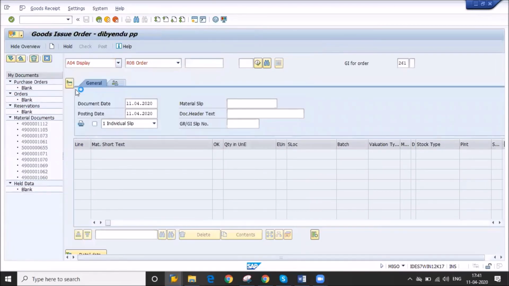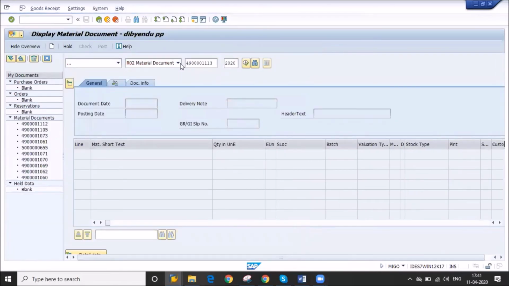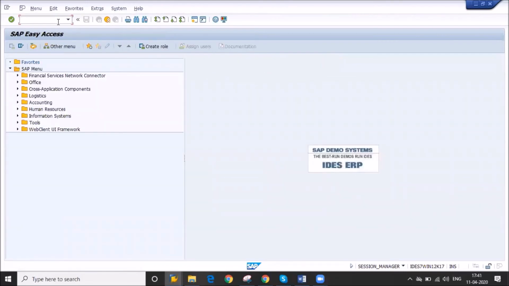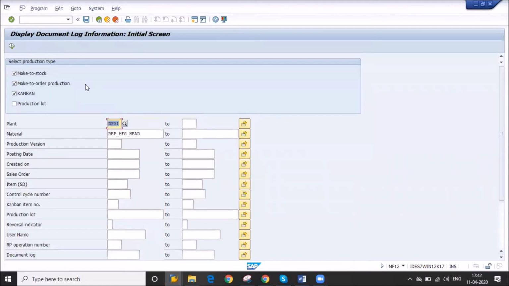Here you can check display. One T code is there, MF12. If you click here, you can check.